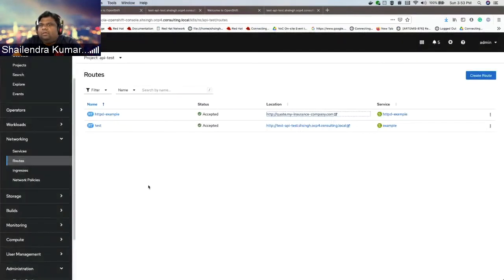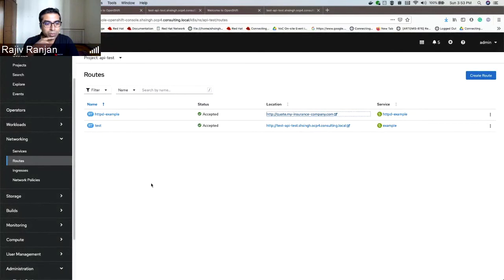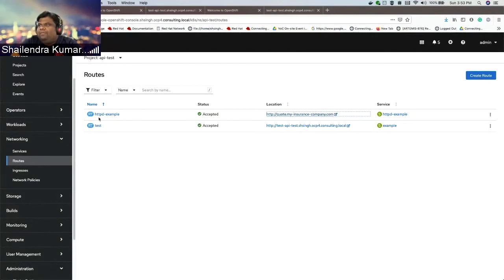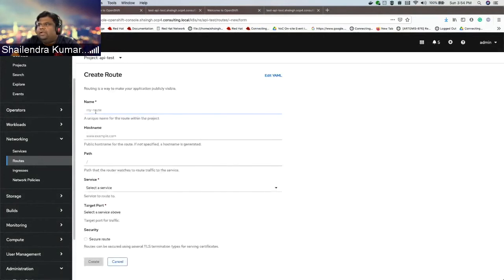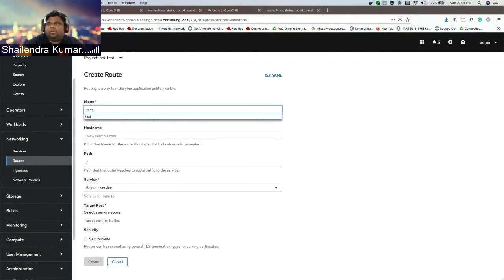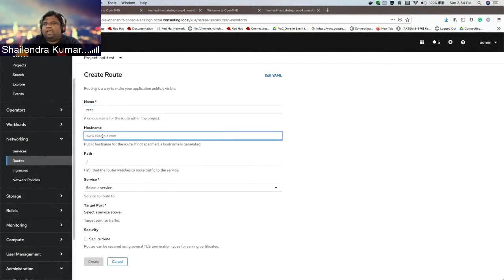That's cool. Chandra, do you also want to share and show how you overrode the custom host to make this happen? Yes. Let's say I have deployed this HTTPD example. What you have to do is create a route. Once you create a route, let's say you give it the name test, and then in the host name you will have to provide the host name you are looking for.